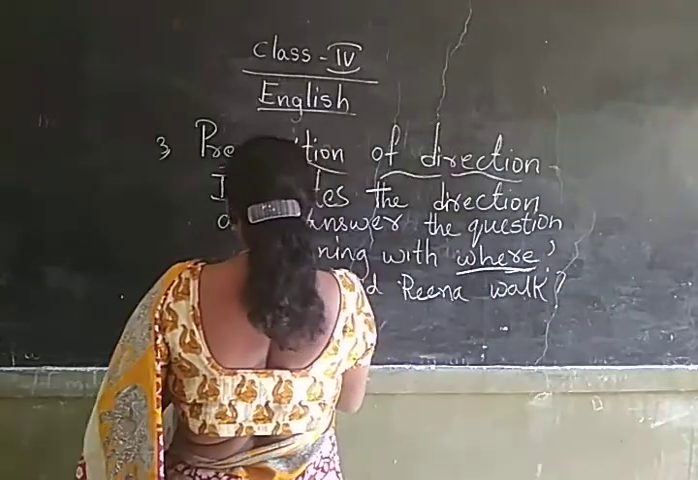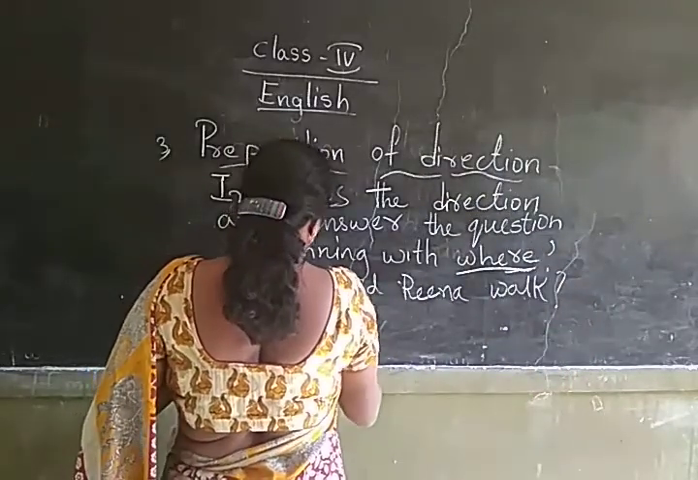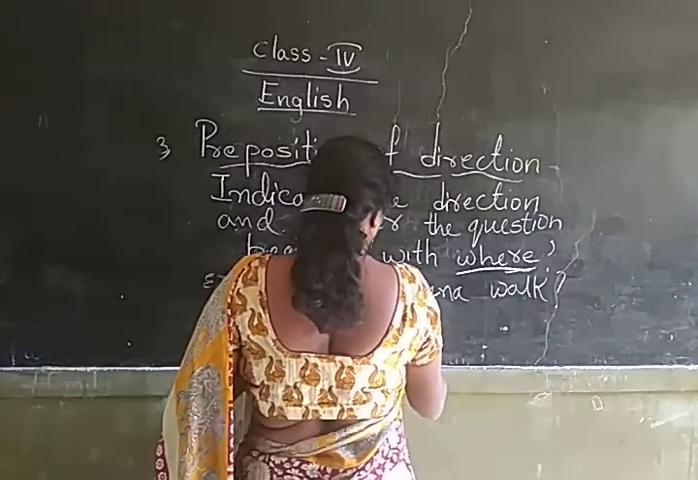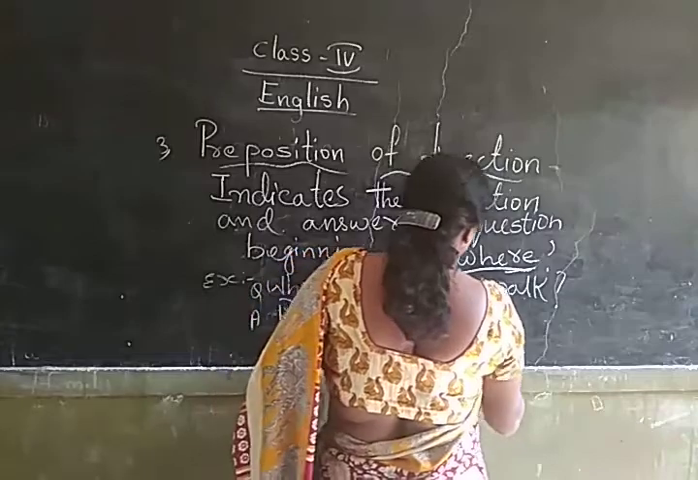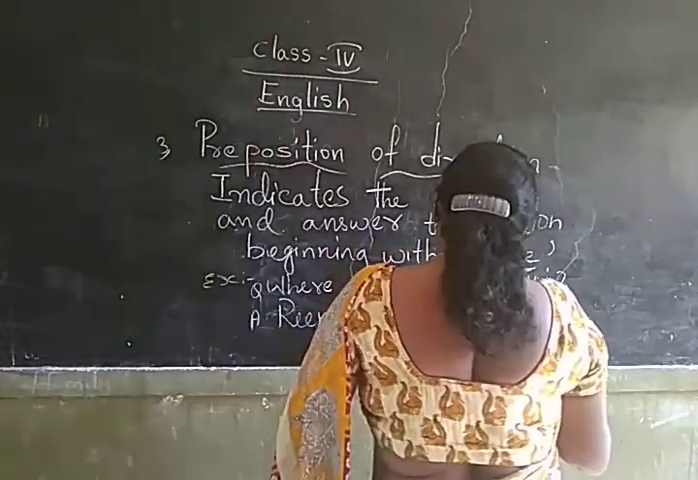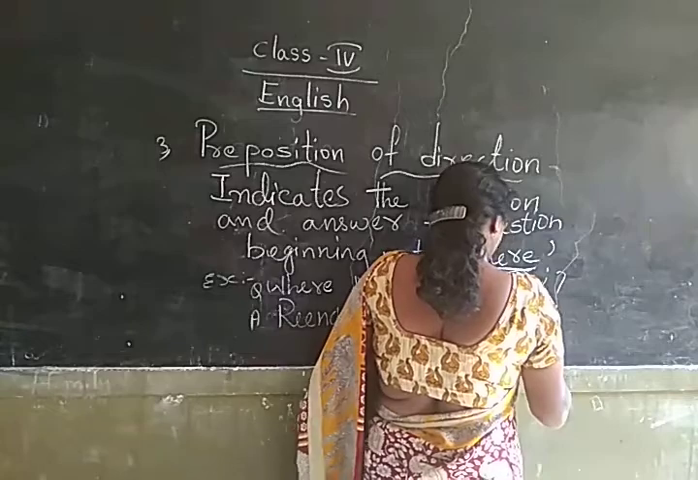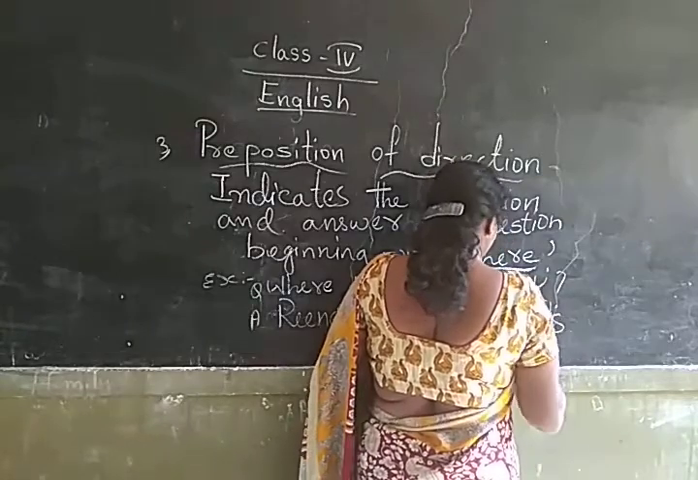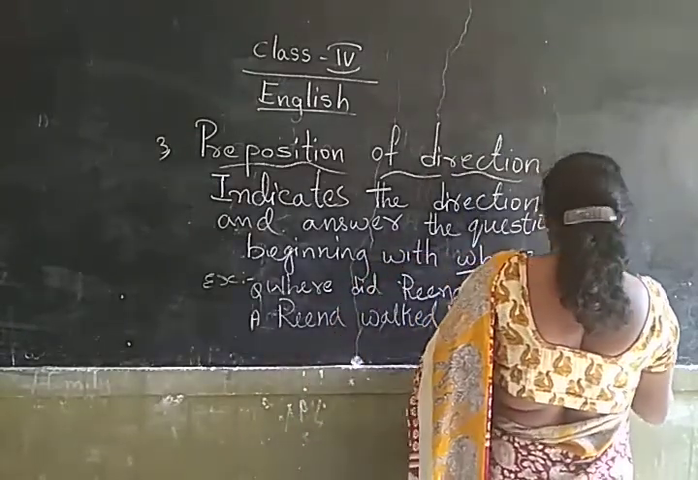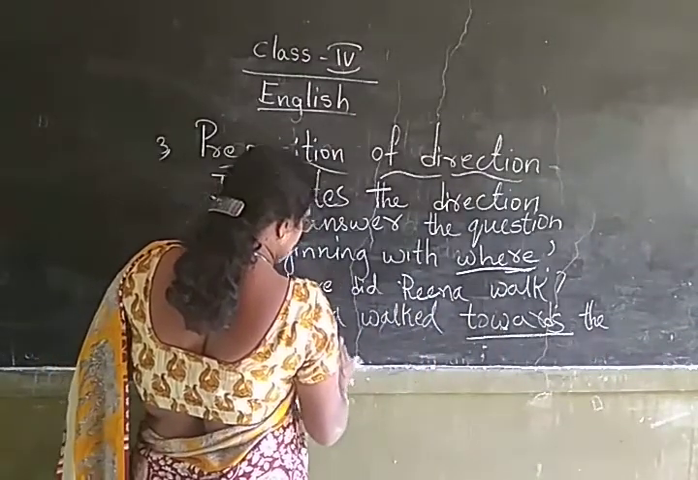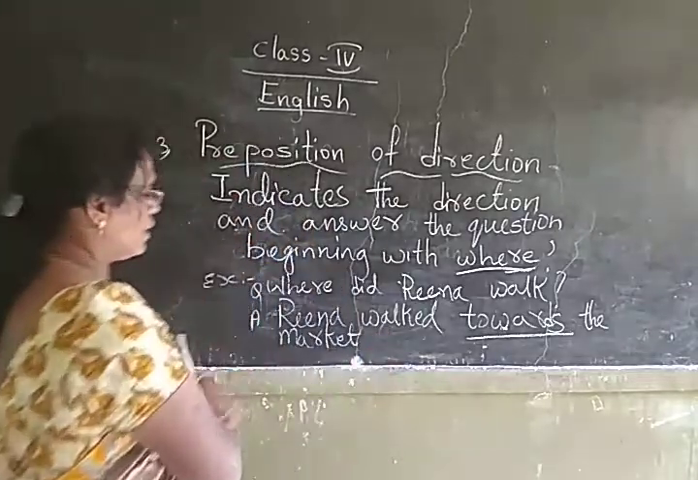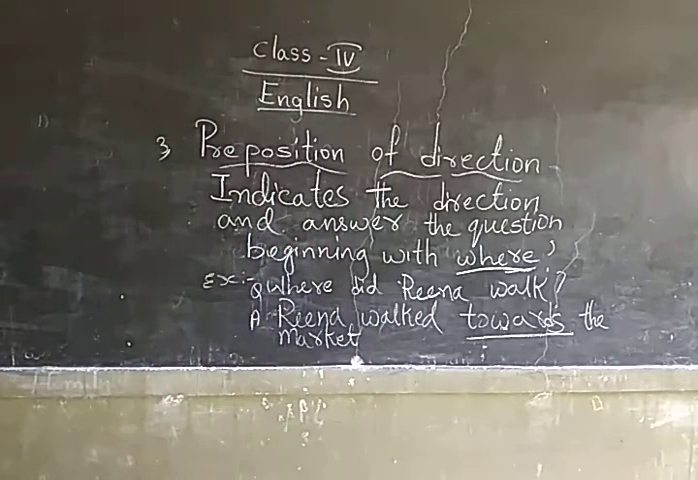So the answer is Reena walked towards the market. Towards the market, that is the direction. Reena walked towards the market. It is a direction. Towards the market is the direction. Understood? Another example I will give you.